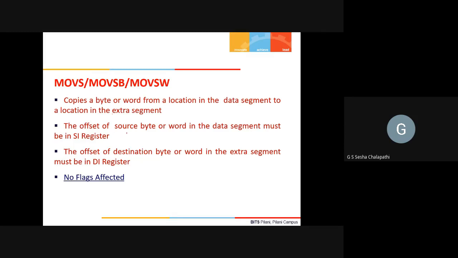The offset of the source byte or word must be stored inside the SI register. The offset of the destination byte or word, in the extra segment, will be stored by default in the DI register. And just like in any move instruction, no flags will be affected by this.